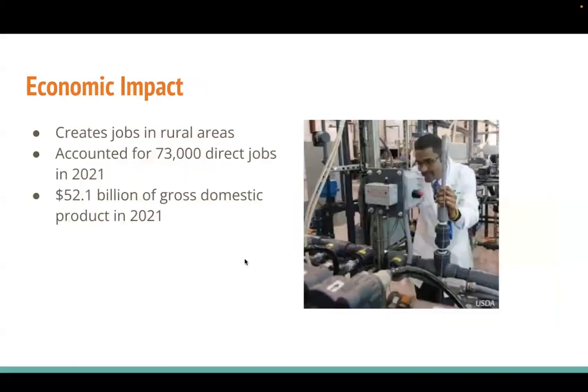The economic impact. Ethanol is a great way that drives the economy. It helps create jobs in rural areas. In 2021, it accounted for 73,000 direct jobs and had a gross GDP in 2021 of 52.1 billion. The most common jobs that come out of ethanol are obviously the corn farmers, and even in this picture, this is an ethanol engineer.